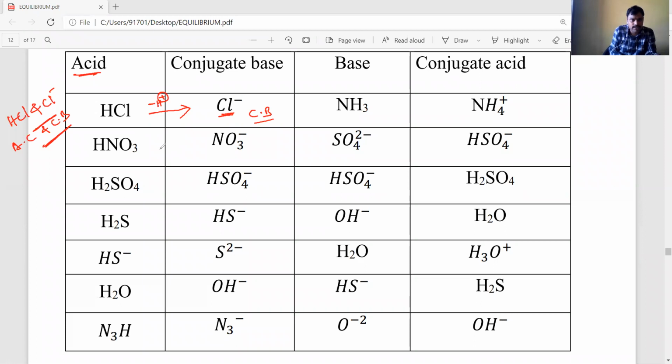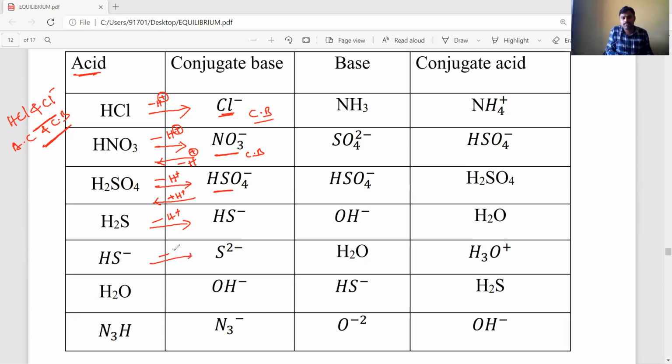Similarly, see HNO3. HNO3 loses an H plus ion to give the nitrate ion, NO3 minus. This NO3 minus is a conjugate base. To NO3 minus, just add one H plus and we get HNO3. So the conjugate acid of NO3 minus is HNO3, and the conjugate base of HNO3 is NO3 minus. Like H2SO4, you remove one H plus and we get HSO4 minus. To HSO4 minus, you add one H plus ion and we get H2SO4. From different acids you remove an H plus ion and we get the corresponding conjugate bases.